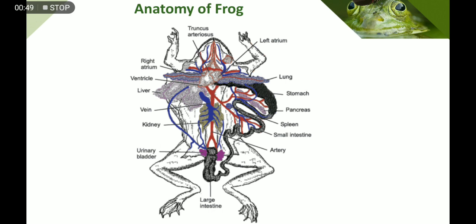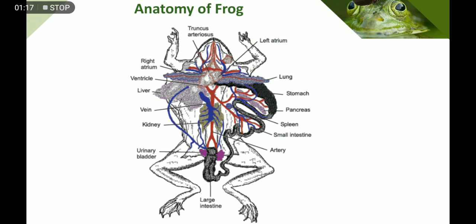Then on the right side we have lung, stomach, pancreas, spleen, small intestine and artery. Then on the left side we have liver, vein, kidney, urinary bladder and lastly the large intestine. So these are the body parts, we can say the organs, of frog.